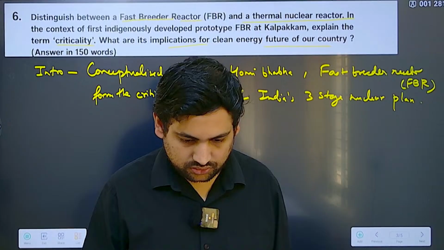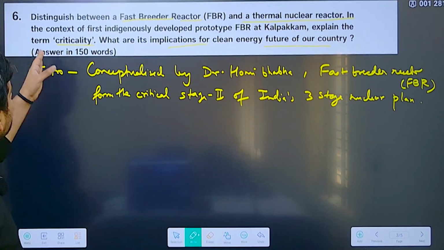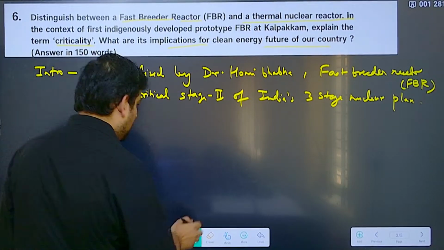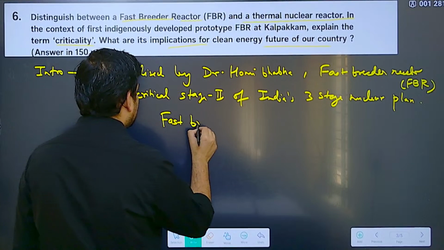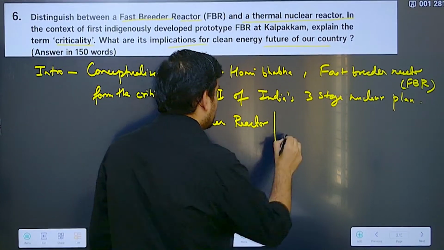Now. Next thing is basically now I have to distinguish between a fast breeder reactor and a thermal nuclear reactor. Now, if you see here, fast breeder reactor and a thermal reactor.